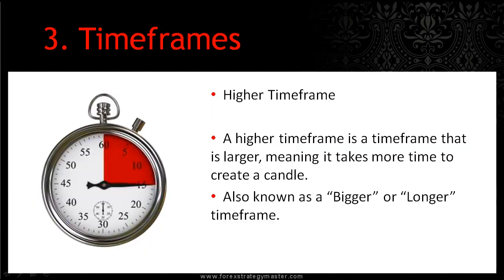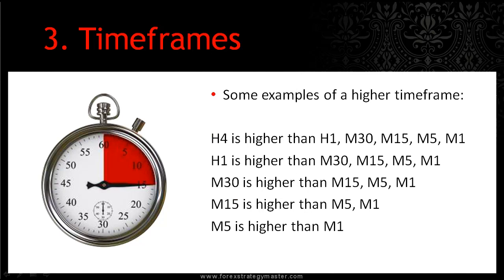A higher time frame is a time frame that is larger, meaning it takes more time to create a candle. This is also known as a bigger or a longer time frame. A 1-hour time frame is a higher time frame than the 15-minute time frame. Some examples of a higher time frame: a 4-hour is higher than a 1 hour or a 30-minute or a 15-minute. A 1 hour is higher than a 30-minute or a 15-minute. The 30-minute is higher than a 15, 5, or 1 minute. The 15-minute is higher than a 5 or 1 minute. And finally, the 5-minute is higher than a 1-minute time frame.